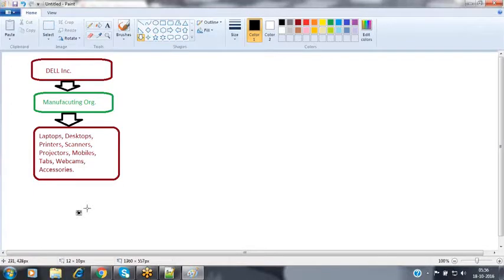In the Dell factory, they are going to be assembling all those parts and making a product, and they're releasing it into the market under the brand of Dell. Now in India also you have Dell factories available. One is in Chennai, second one is in Gurgaon, where they are going to be assembling all these products.